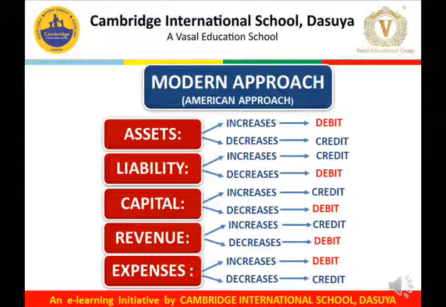Now comes the expenses. Expenses are the amount spent to generate the revenue. So if there is any increase in the expenses of the organization, these expenses are debited. And if there is any decrease in the expenses, it should be credited.